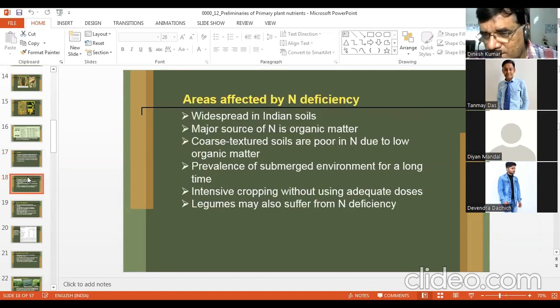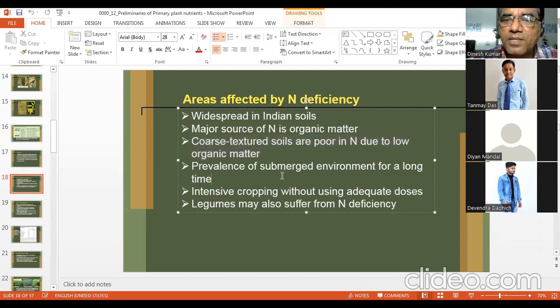Now, what are the areas that are affected by nitrogen deficiency? It is, of course, widespread in Indian soils. You have seen, I've shown you the data, fertility status of soil. Major source of nitrogen is organic matter. Coarse texture soils are poor in nitrogen due to low organic matter content. Prevalence of submerged environment for a long time, so you can get nitrogen losses by denitrification or volatilization. Intensive cropping without using adequate doses. We discussed this nutrient depletion. Legumes may also suffer from nitrogen deficiency.